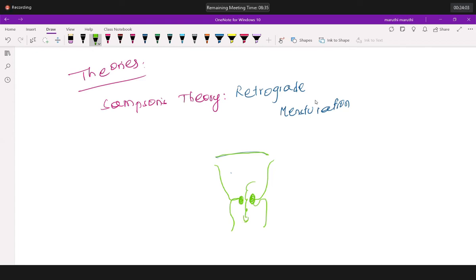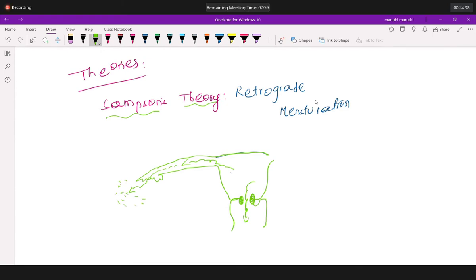But instead, these fellows said there is a possibility that it will enter the fallopian tube. Through this fallopian tube the menstrual blood goes, and because of this, slowly endometrial tissue started to grow outside of the fallopian tube. That's what was said. This is called retrograde because it is going in the reverse direction.